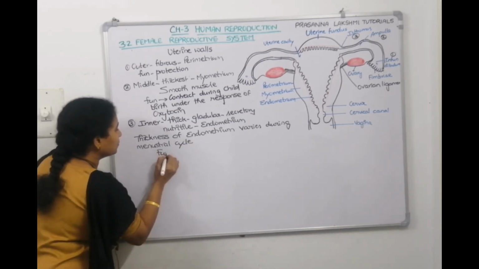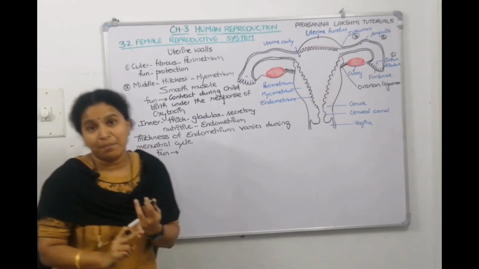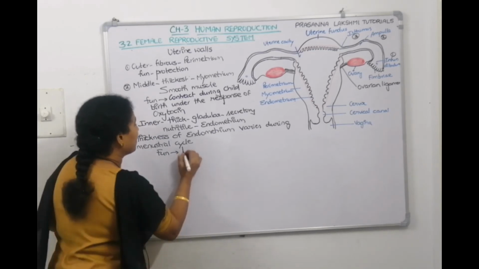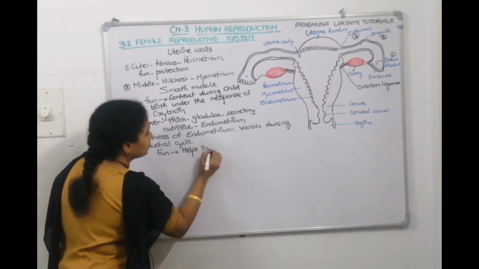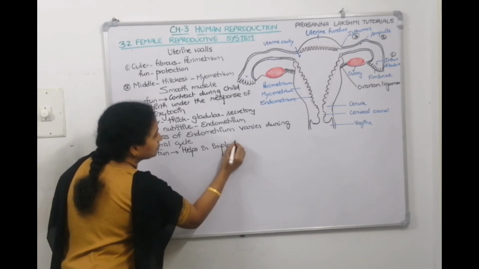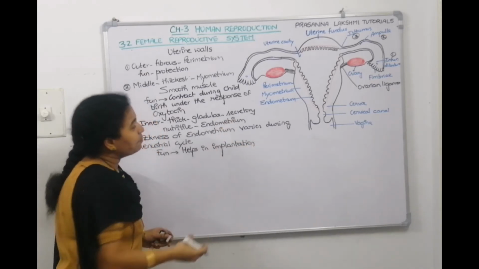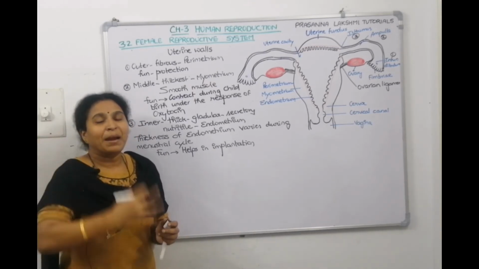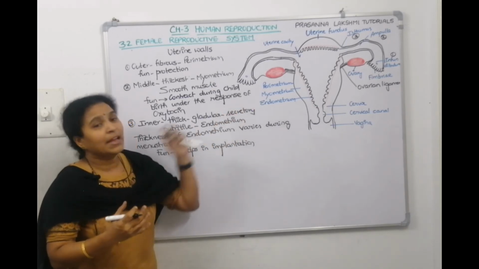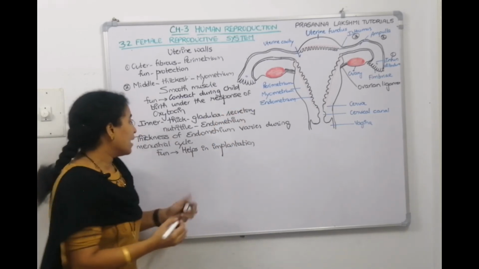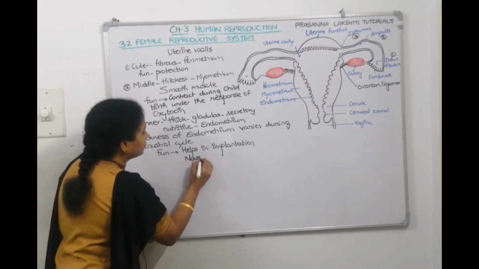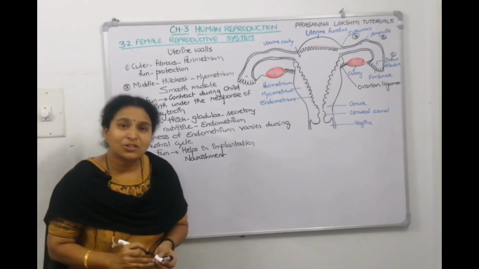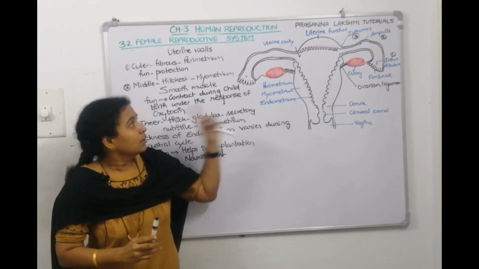Now, what is the function? It provides nourishment for the embryo. The next function is that it helps in implantation. What is implantation? Embedding the embryo inside the uterine wall is called implantation. The blastocyst implants in the endometrium only. So it helps in implantation and in nourishment, and it is richly supplied with blood vessels. So, children, these are the three layers of the uterus.